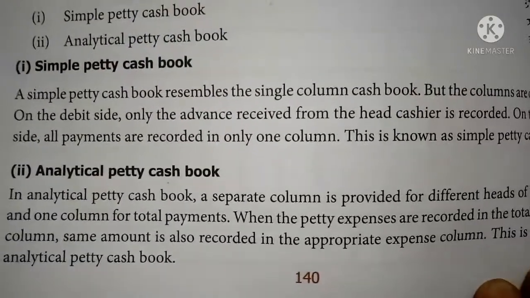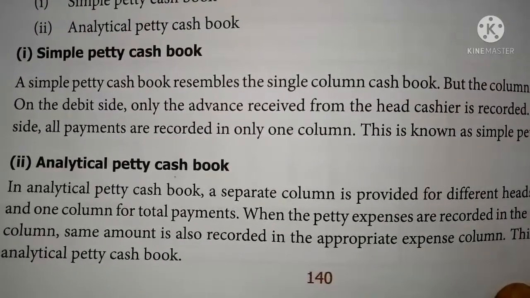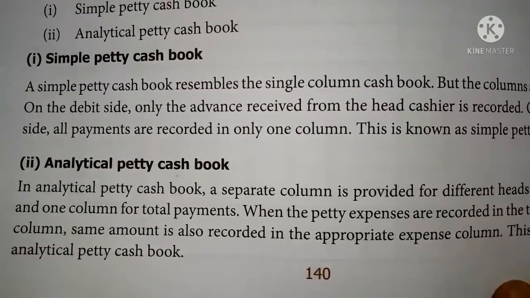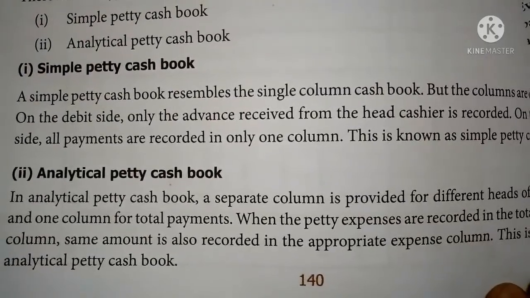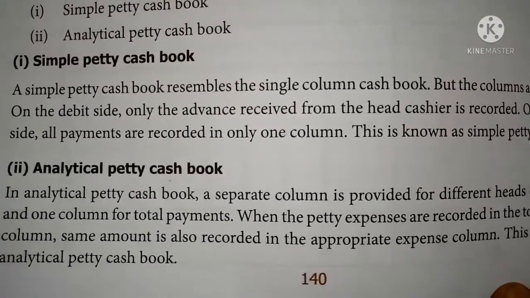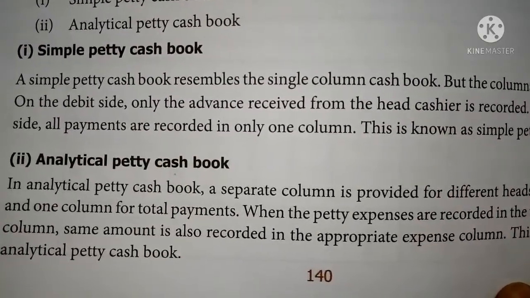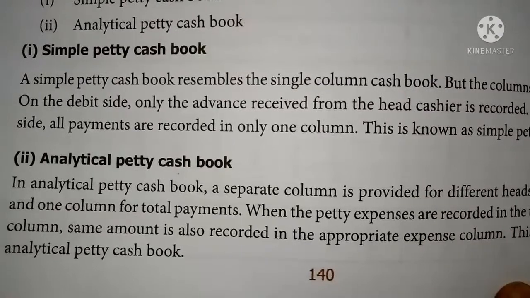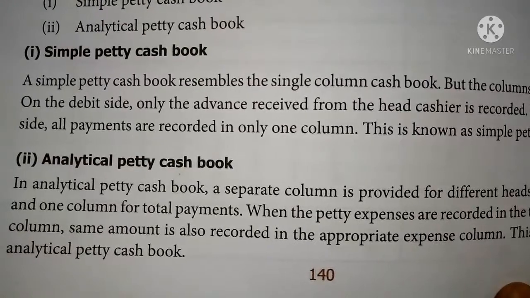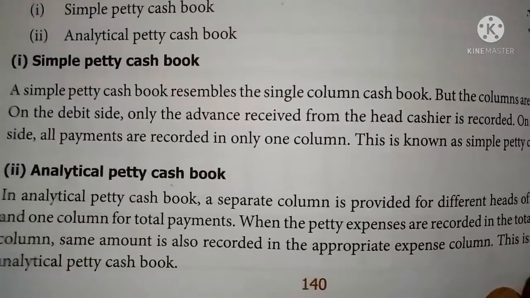So in the case of an analytical petty cash book, separate heads of various expenses are to be maintained in separate columns. First of all, the amount spent will be recorded in the total payment column, and the same amount will be recorded in the respective column. So various expense columns will be maintained in this type of petty cash book. That's why it is called an analytical petty cash book. In this chapter, we discuss only this method. So sums are to be worked out by using this method, the analytical petty cash book type.